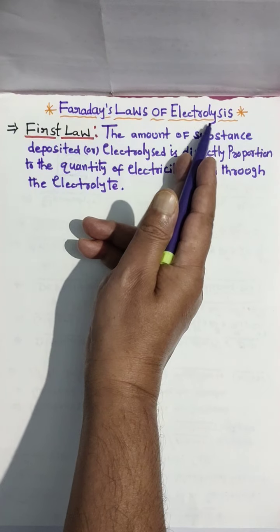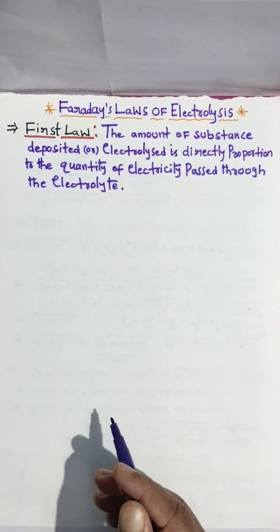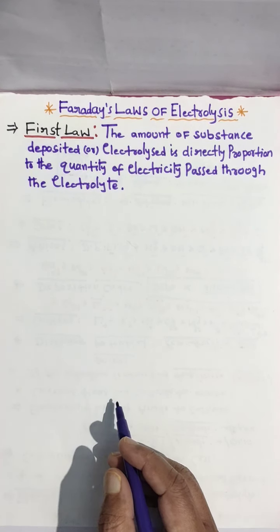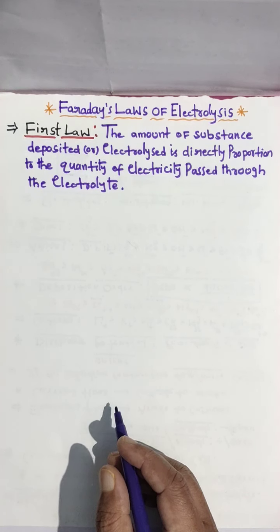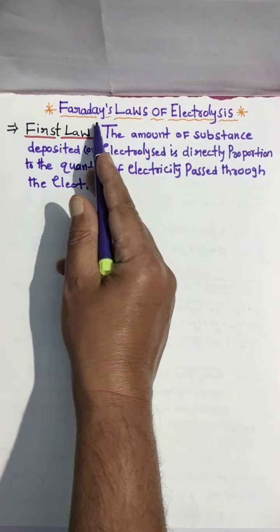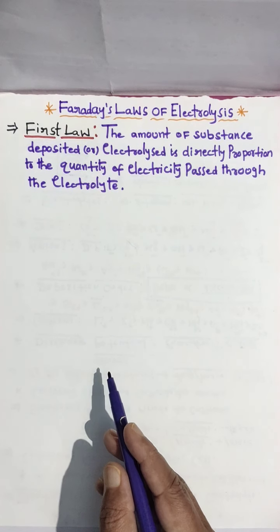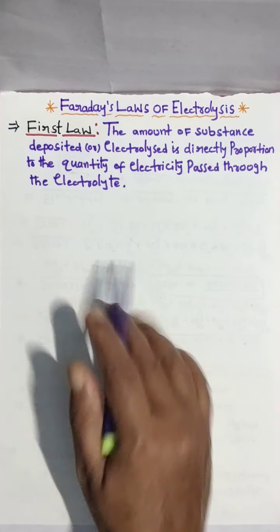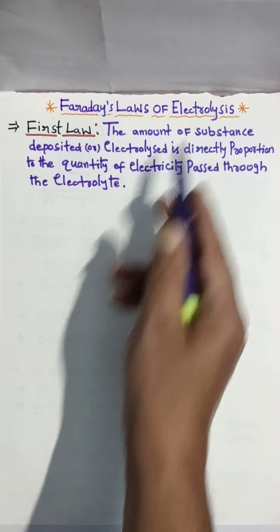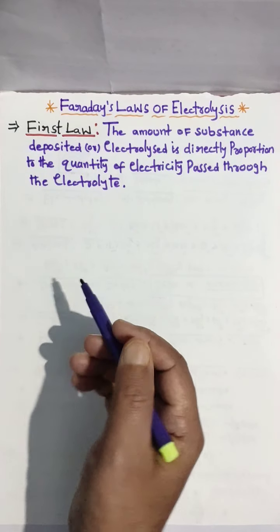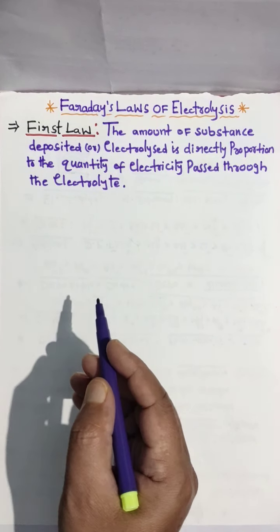Faraday's laws of electrolysis. In last class we discussed electrolysis, the mechanism of electrolysis, metal deposition order, and discharge potential. Now, a great scientist, Mr. Faraday, gave an experimental theory based on electrolysis, the results of electrolysis, and he made two laws based on electrolysis.